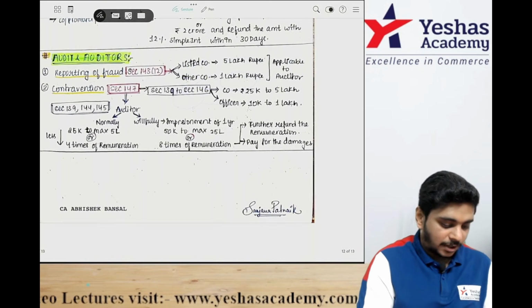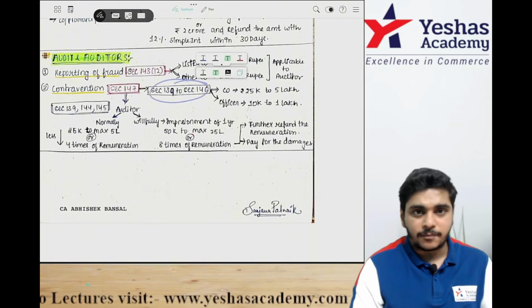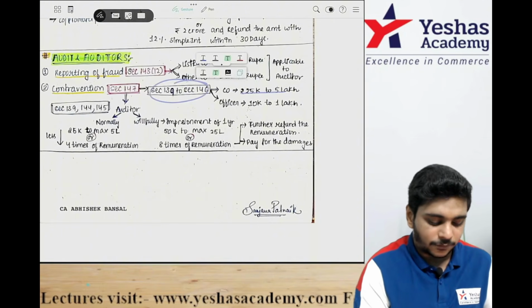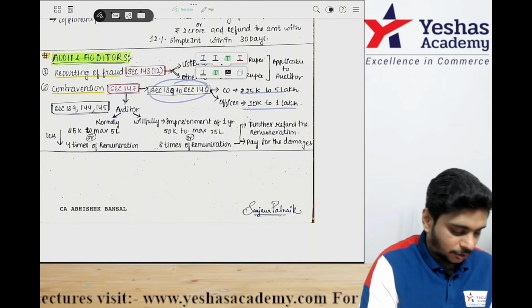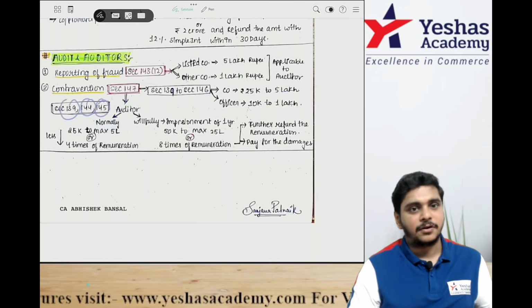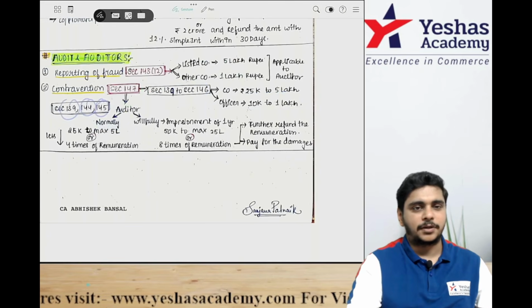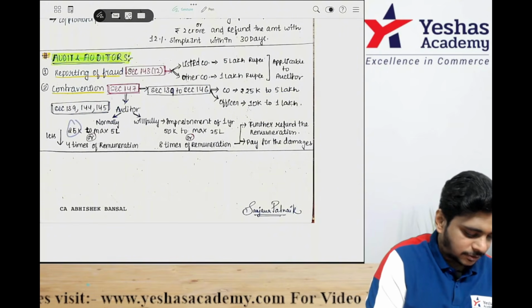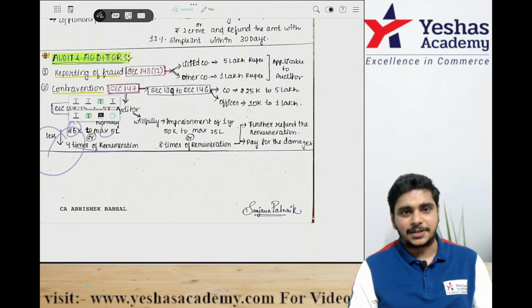Contravention of 147: if sections 139 to 146 are contravened by the company, 25,000 to 5 lakh on the company, and 10,000 to 1 lakh on the officer. For the auditor, if you contravene section 139, 144, 145, the fine is 25,000 to 5 lakhs or 4 times the remuneration, whichever is less.